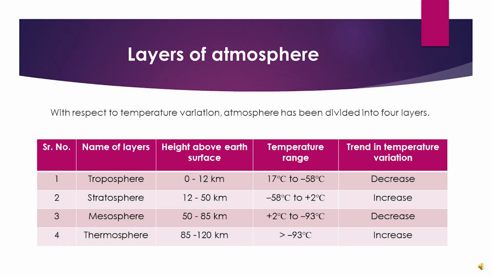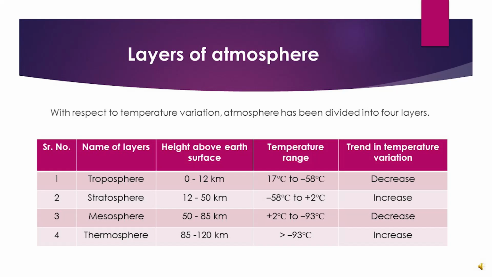It means that in stratosphere there is increase in temperature has been observed. Third one is the mesosphere layer. Mesosphere layer, its height ranges from 50 km to 85 km, mean approximately 35 km height after stratosphere has been named as mesosphere. Here the temperature decreases from +2 to -93 degrees centigrade.